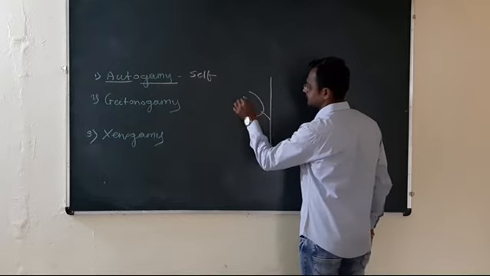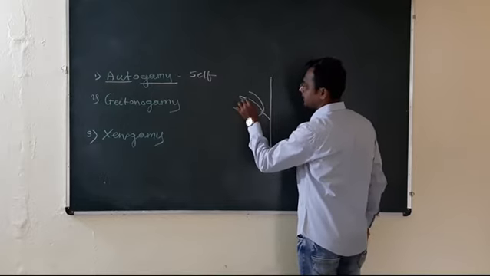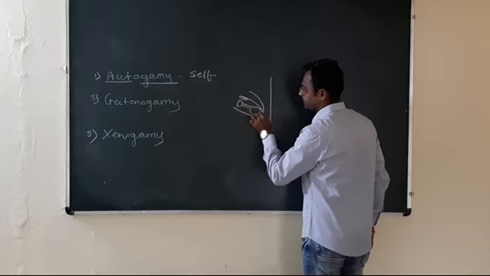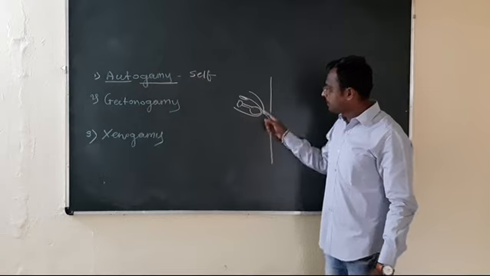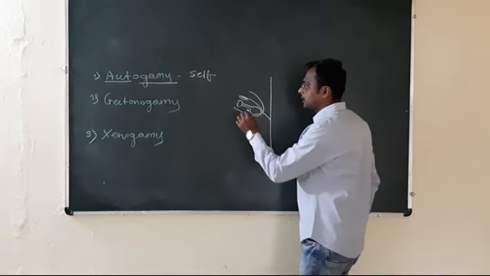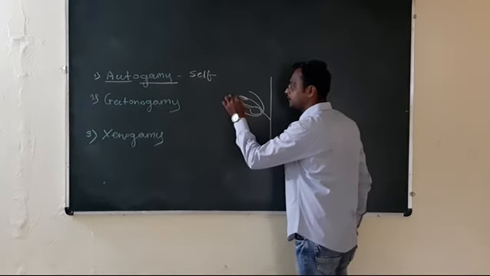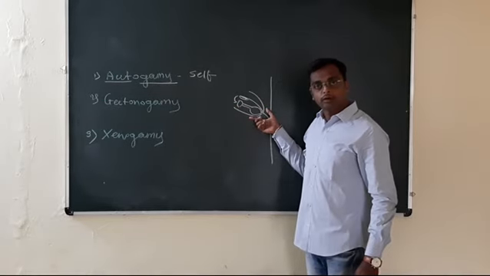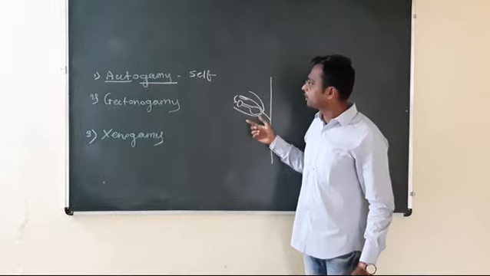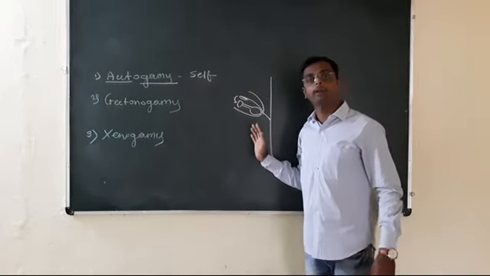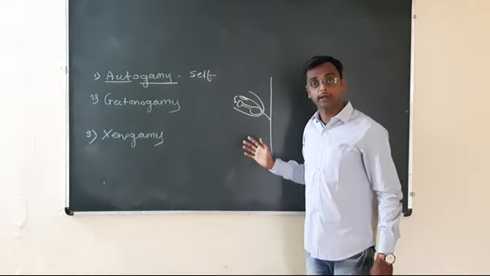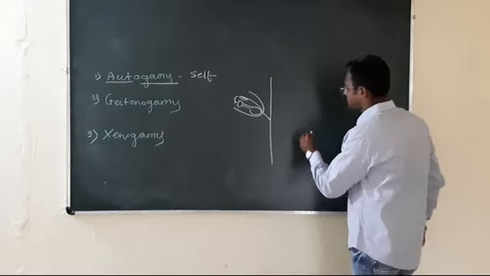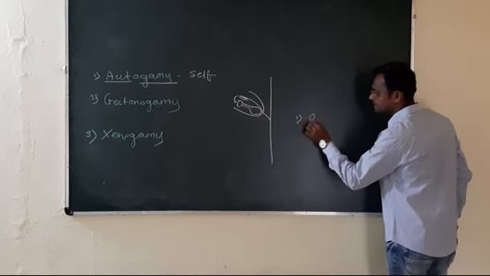Here it is anther and here it is stigma. This is the bisexual flower. Here the transfer of pollen grain from this anther to this stigma is on the same flower. This flower is a bisexual flower. For autogamy, three different conditions are required. Out of these, the first condition is bisexuality.